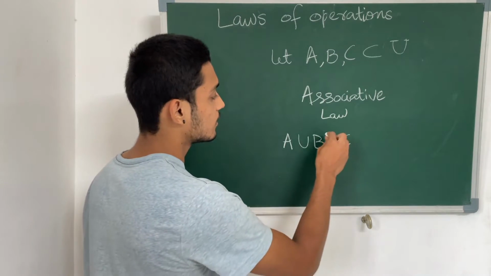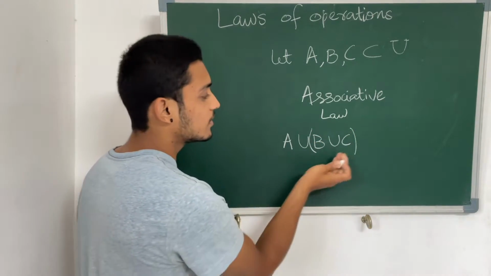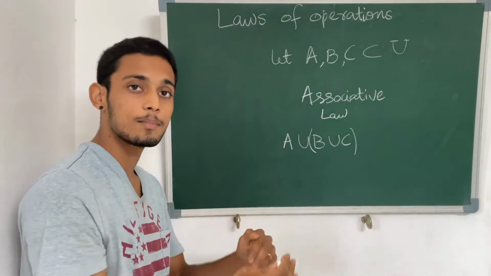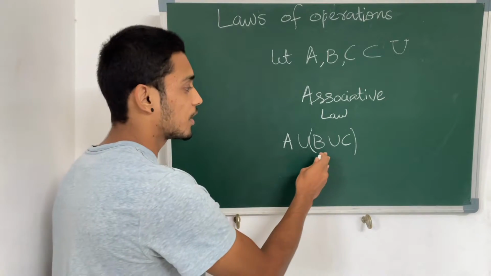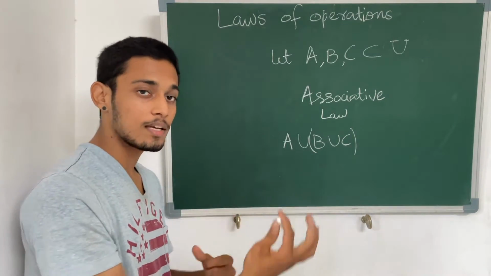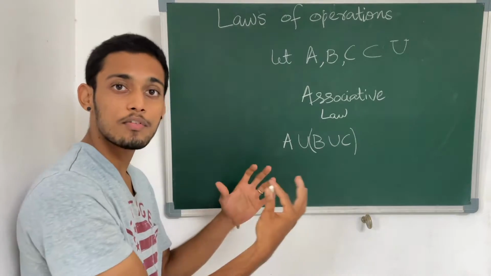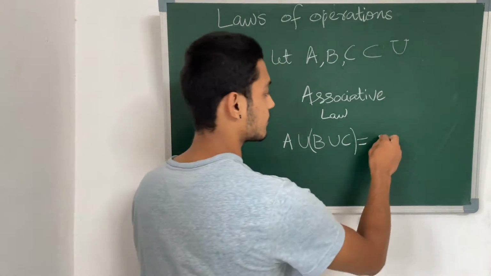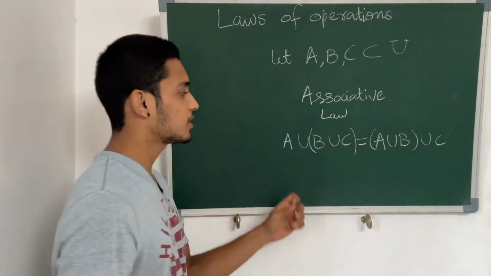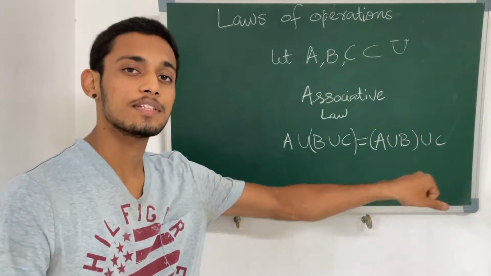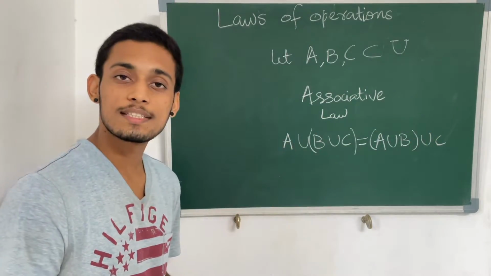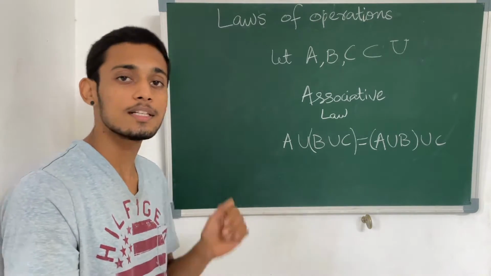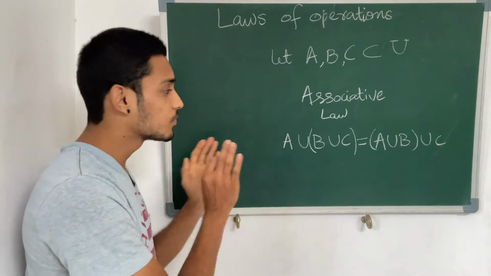So what it means is, if you take this operation first, we know that brackets are performed first in mathematics. Whatever is in the brackets, we perform the operation first. So we perform B union C, we get a set, and now we do the union with A. So now we have a result. This result is the same as this: first we combine A and B and then we do it with C. So both of these things are one and the same. How you are grouping the sets and performing the operation is irrelevant in the union.